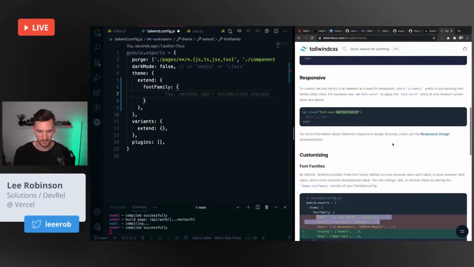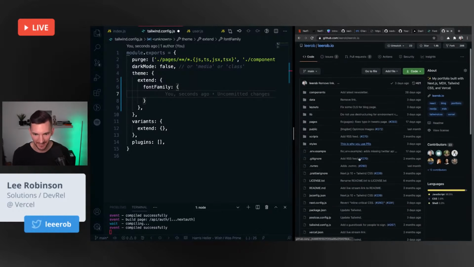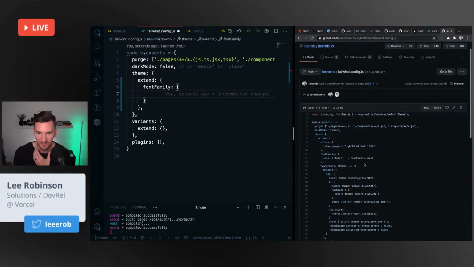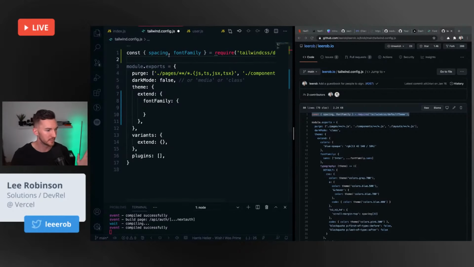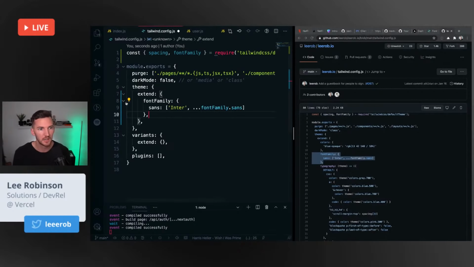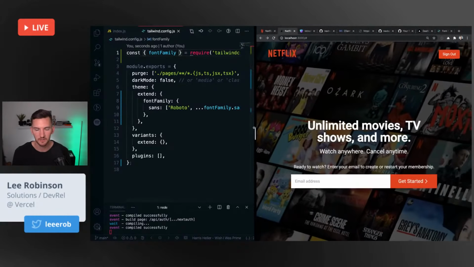I'm pretty sure I've seen a better way to do this, and I think it was on my own site because I think you can extend the existing. Yeah, here we go. So you can pull in the default config. I don't want to have to specify all the fallback fonts. I want to just use the fallback fonts that Tailwind gives me. So then let's do this instead, where we say, here's the font we want, which is Roboto, and then just fall back to whatever the default was if you don't have that. And now we have Roboto.